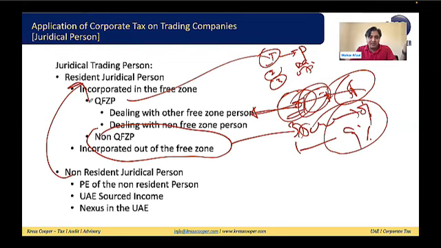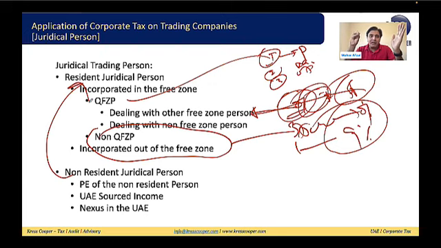We know how the nexus can be established. They have given a specific decision on this. The nexus can be established if the UK company has any investment in immovable property in the UAE. I'm not asking about an individual, I'm not asking about a natural person, I'm asking about a juridical person. If the UK company, which could be an LLC, LLP, a listed company, whatever it is, has any investment in the UAE, then the income they are getting from the UAE will be subject to tax in the UAE.